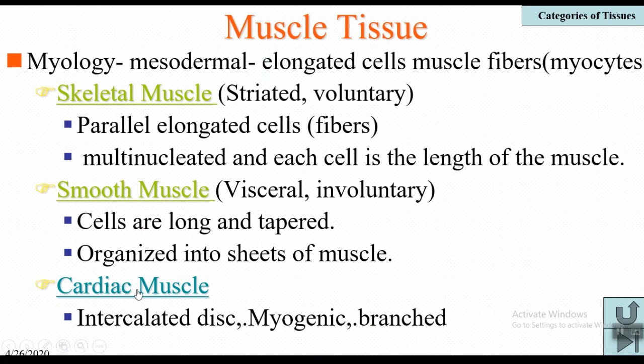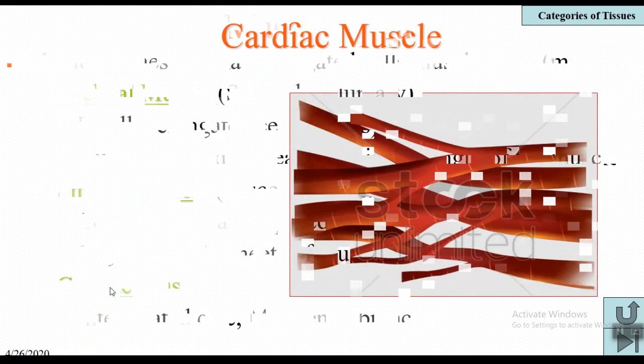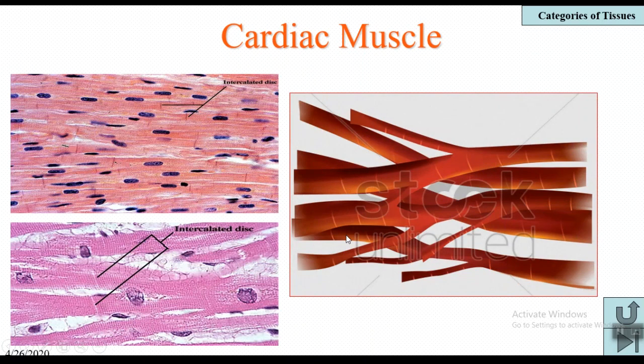Coming to the last muscle, that is cardiac muscle. The name itself indicates that it is associated with the heart. The special property of cardiac muscles is that they are branched structures, and they never undergo fatigue.